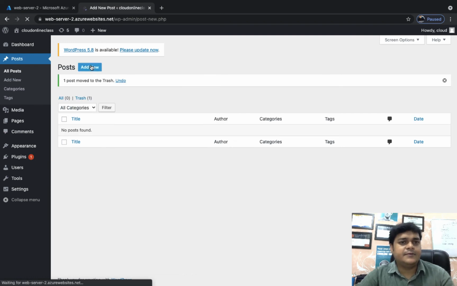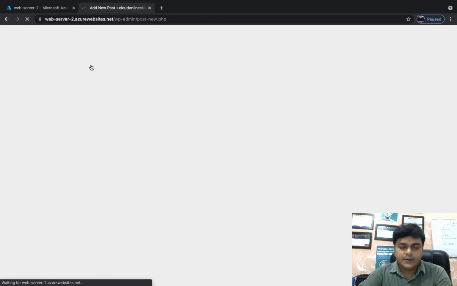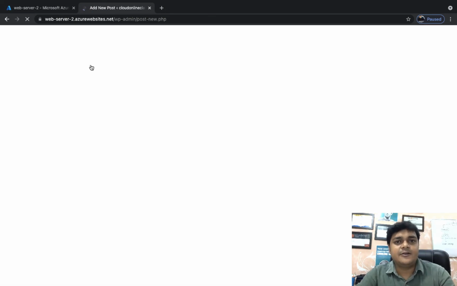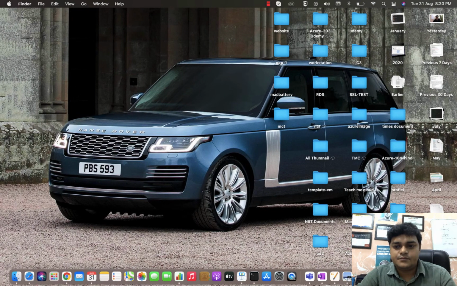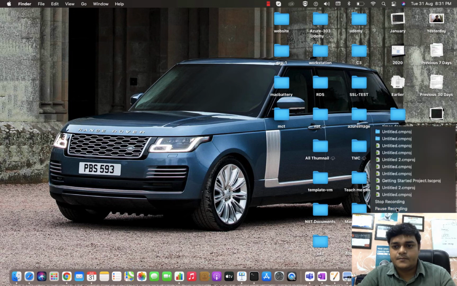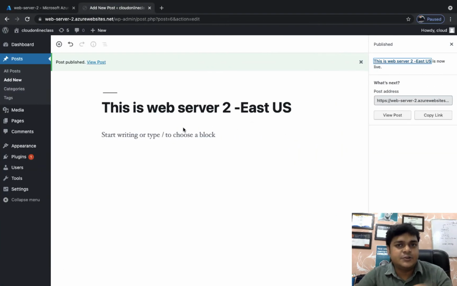Click add and type a few things only for identification, because we want to identify our web server whenever we access it with the help of the Traffic Manager URL. Traffic Manager gives you a separate URL, and by using the single URL you are able to reach both servers that you establish in the backend of Traffic Manager. For the second web server, type a few things related to identification. So this is web server 2 East US. Both servers are ready to use.